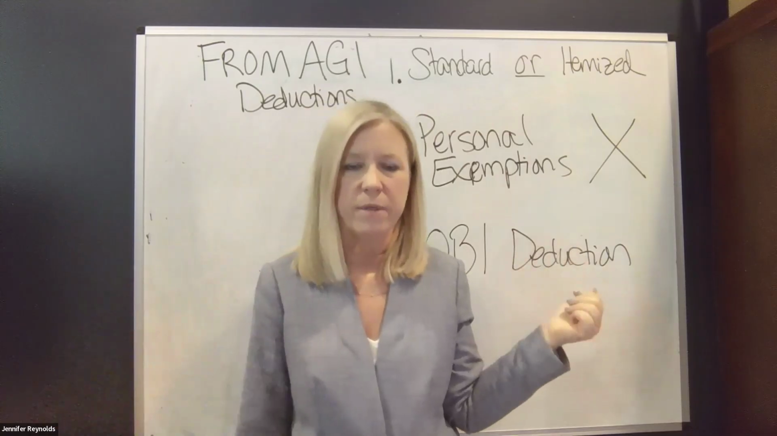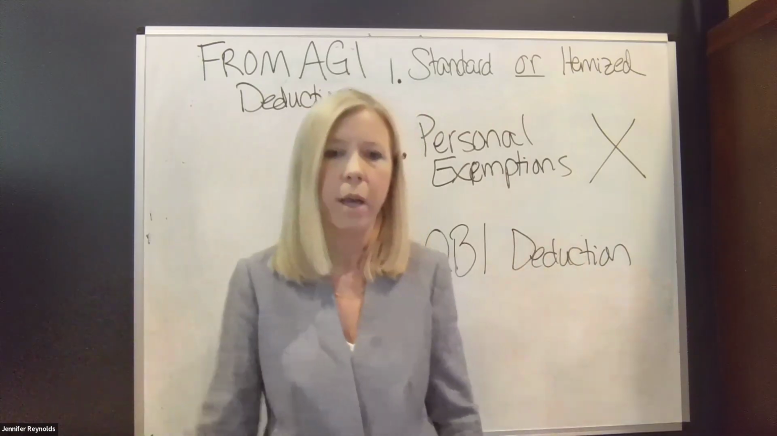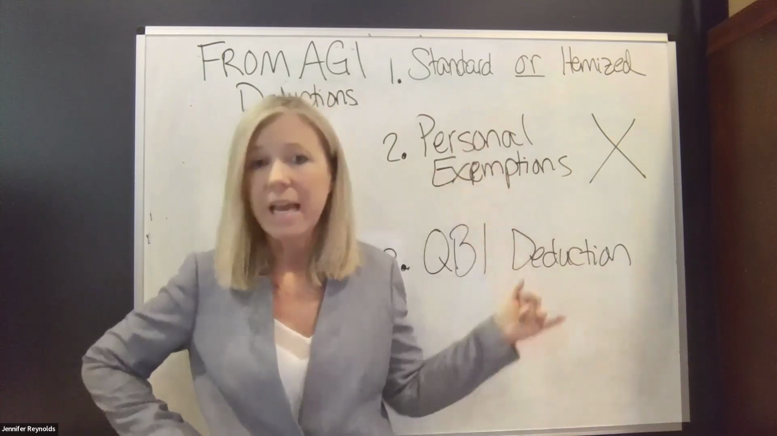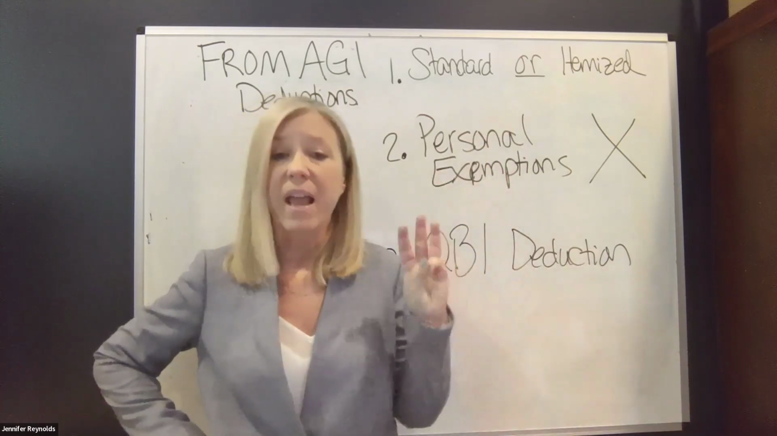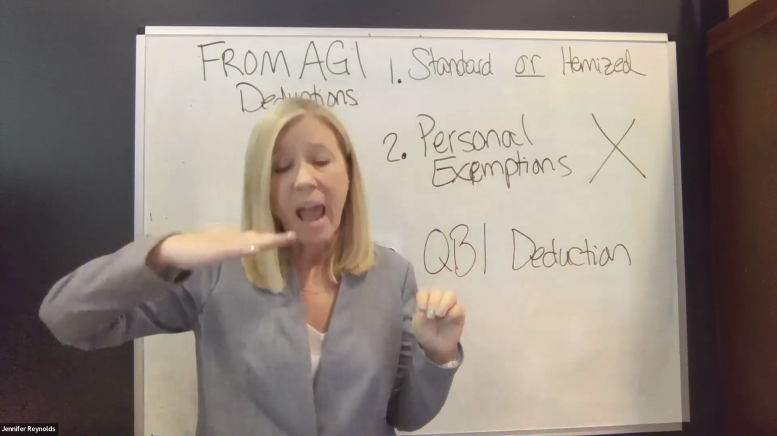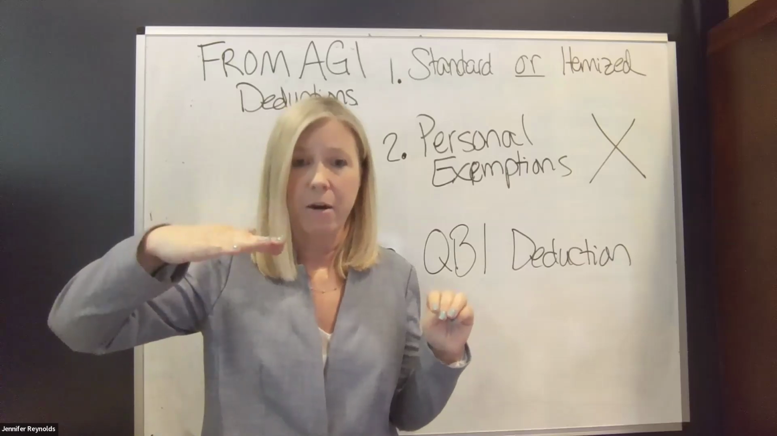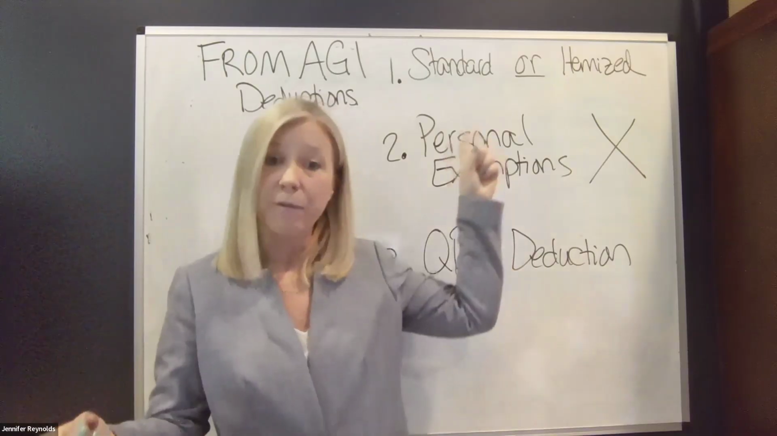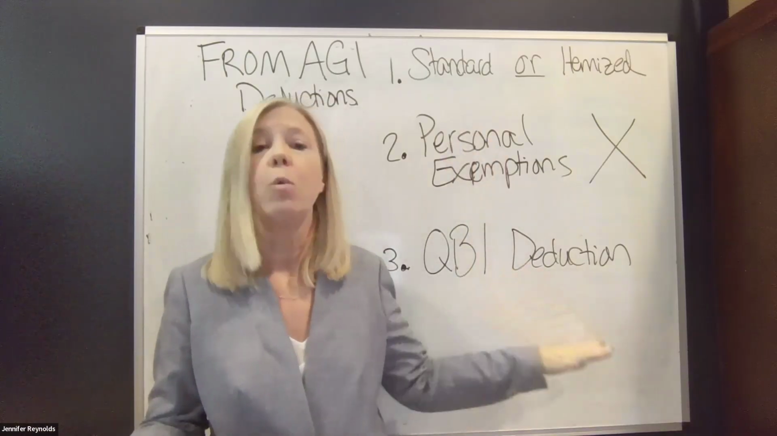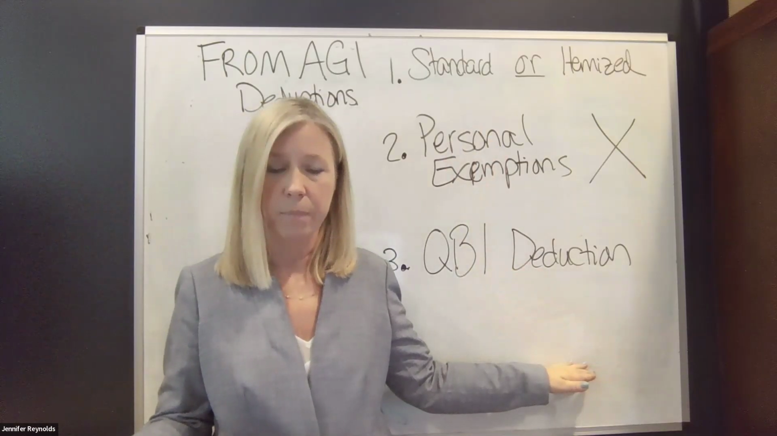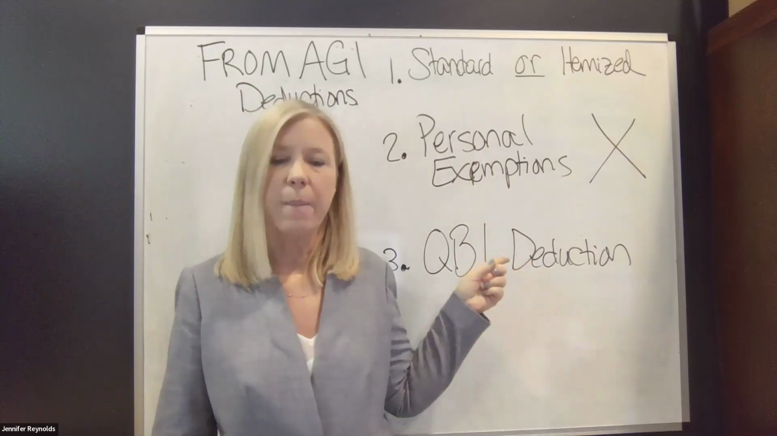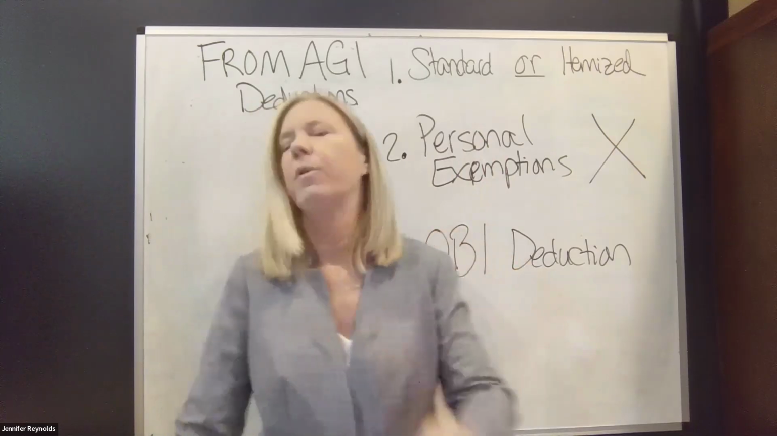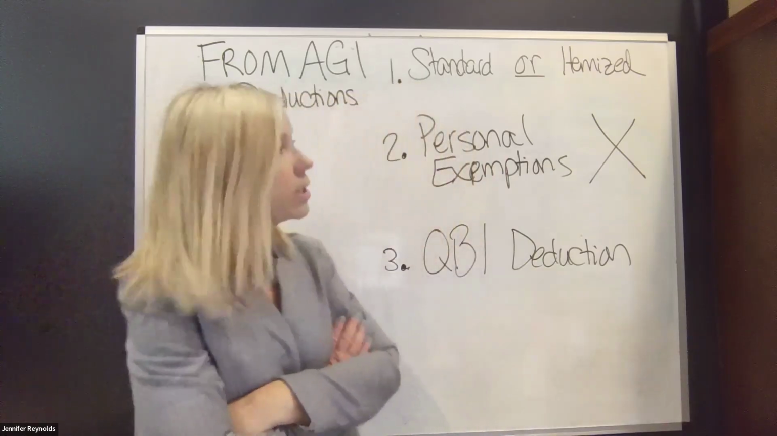I would have to have a business of some sort. We'll dig into that later on. But I could potentially take all three of these, and they all three happen after that AGI. So we find our AGI, then we list these deductions, and finally, after the last of these three happens, we get to taxable income.